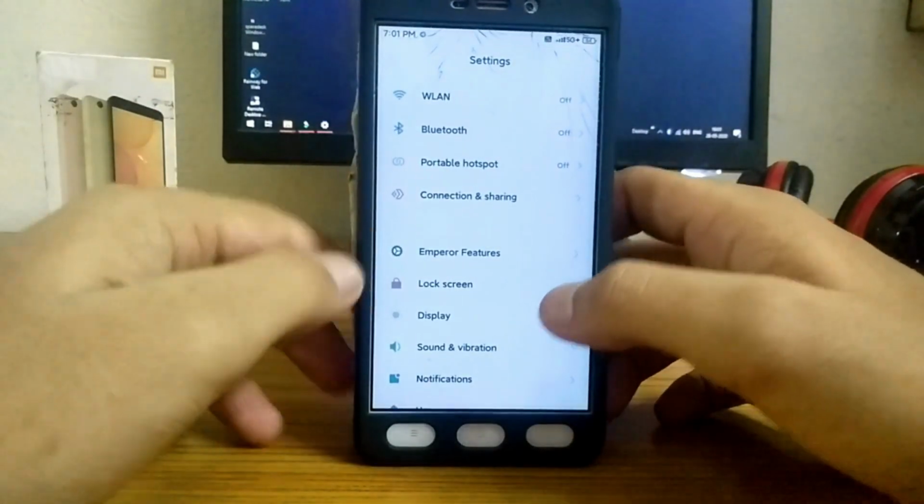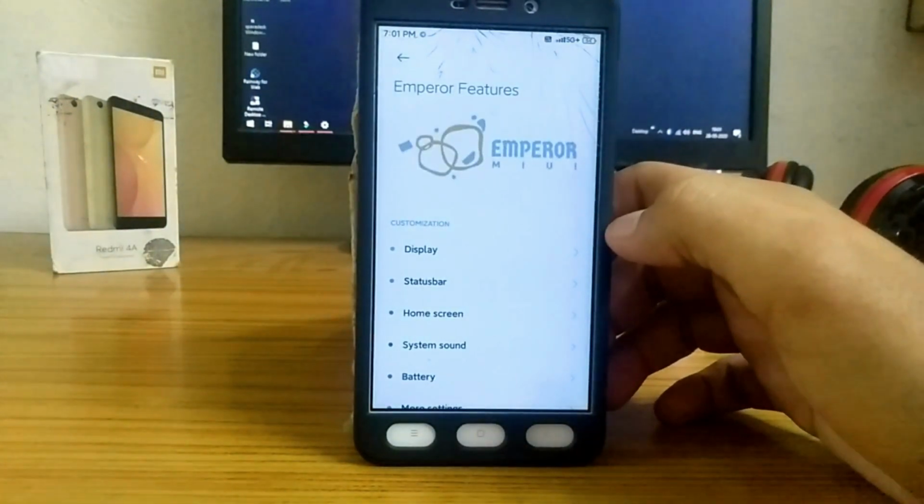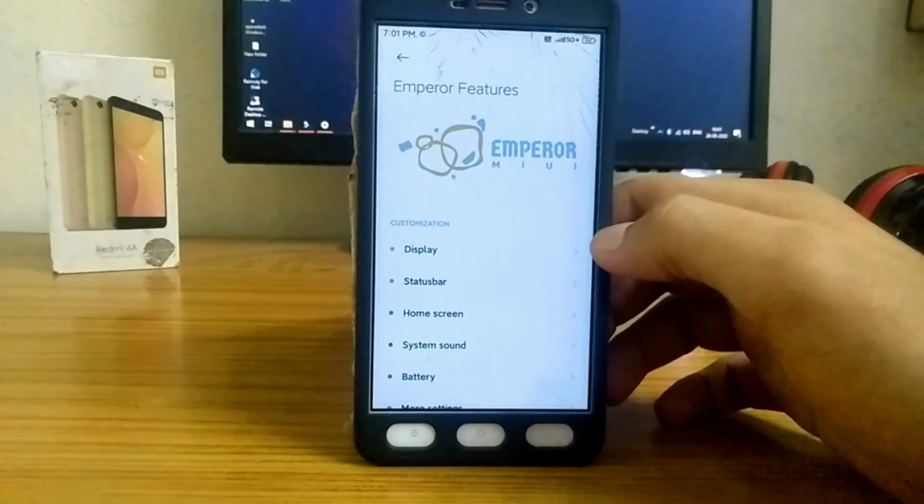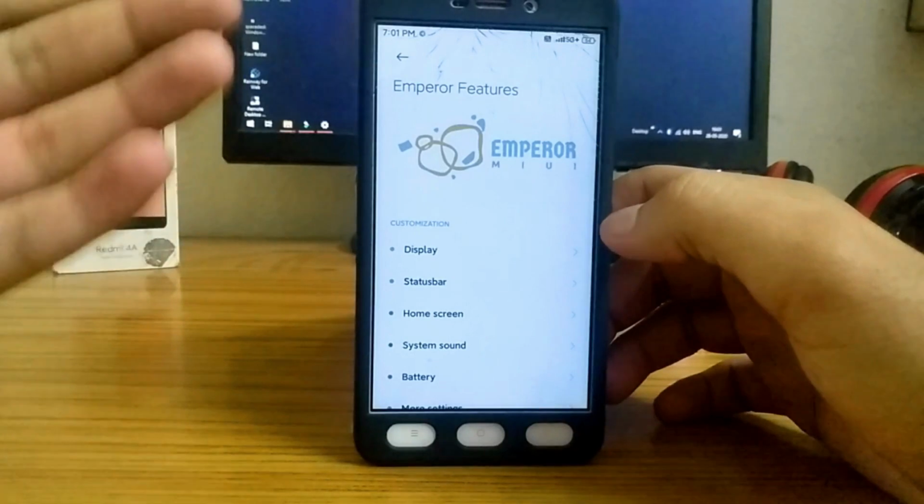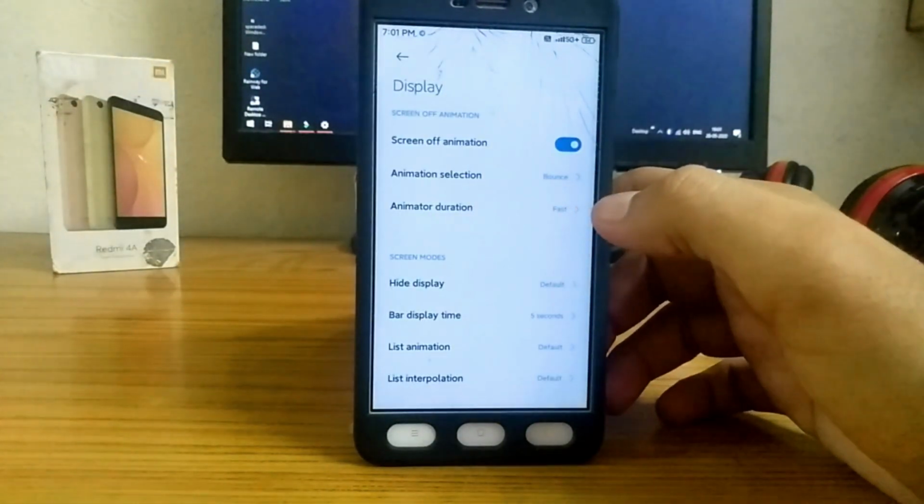As you could see, there is a separate option for Emperor features, and you could do a hell of a lot of customization to this ROM. In stock MIUI 12 you couldn't get the customizations, but in this ROM there is a whole option for customization. So let's first open the display options.